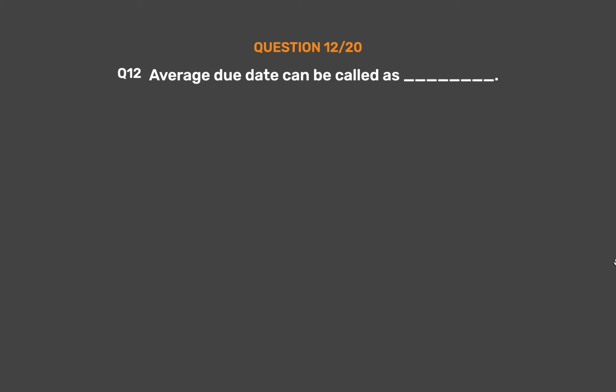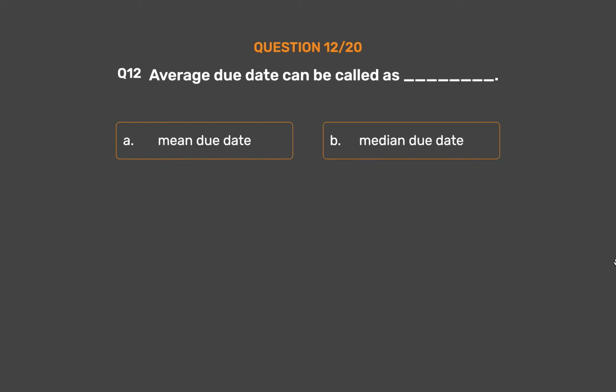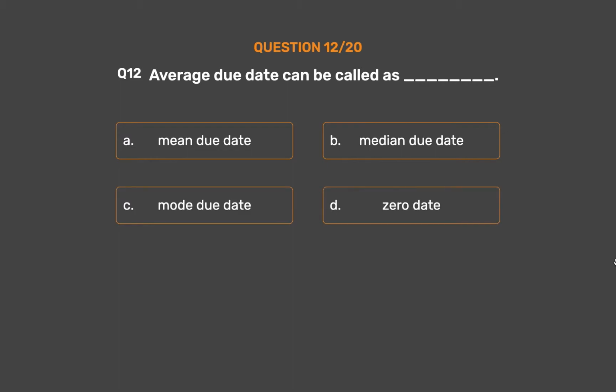Question number 12. Average due date can be called as underscore. Option A. Mean due date. Option B. Median due date. Option C. Mode due date. Option D. Zero date.